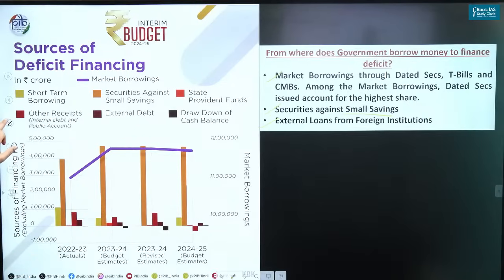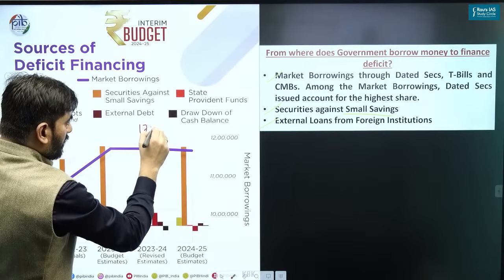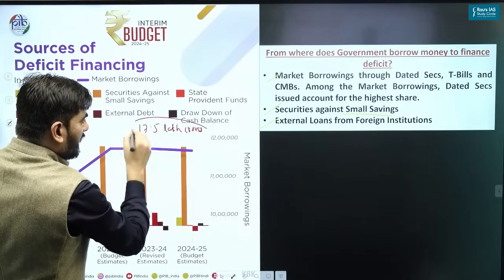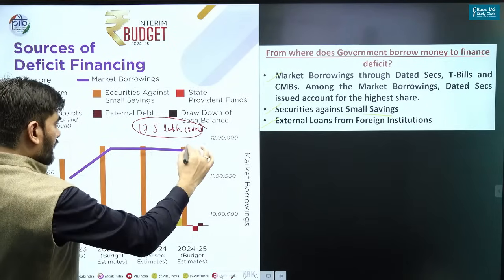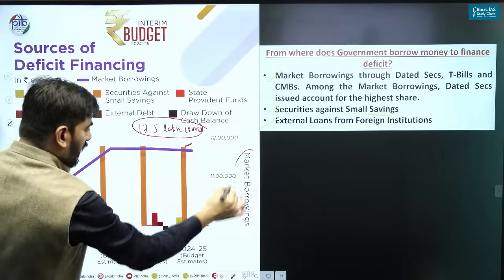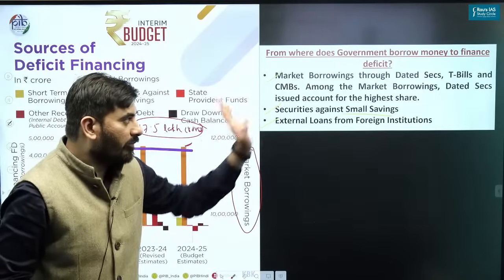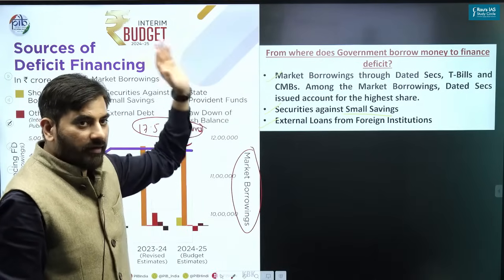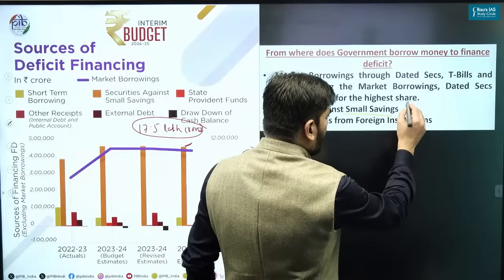You can look at the graph here. In this graph, market borrowings are shown this side, and I told you the total money borrowed by the government is around 17.5 lakh crore, which means almost 12 lakh crore, you can see, is through what? Market borrowings. The highest amount of money is borrowed through market borrowings, which is like dated securities, treasury bills, cash management bills, and so on. And the second one is securities against small savings.